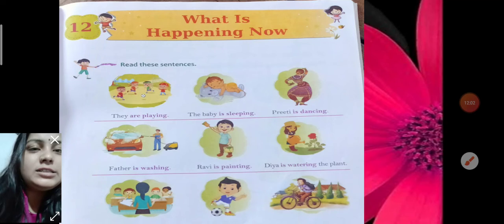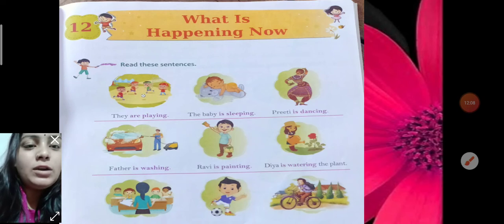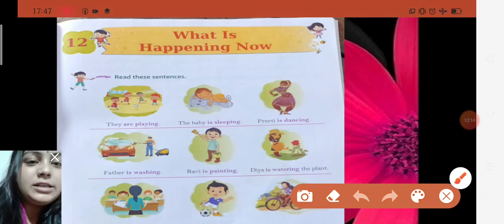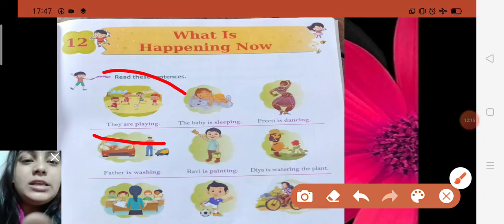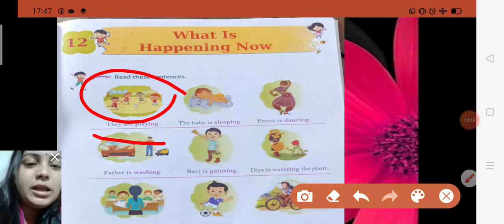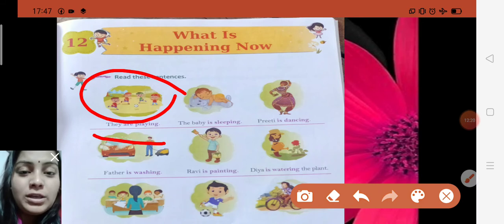So children, let us start the chapter. Chapter 12, you can see I have explained. Once only we will read this with the help of the picture and the sentence. It is written, they are playing. You can see in this picture children are playing. So they are continuing doing, that's why ing is added here.